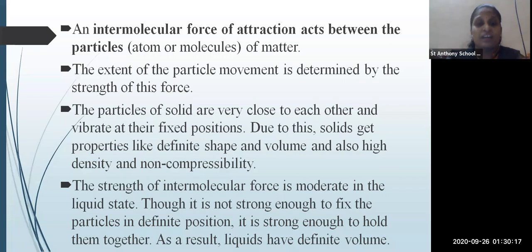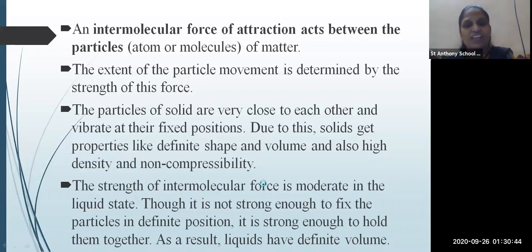Here you can see the property of solid is that it has definite shape and definite volume, but in liquid the particles are not stable, so they cannot obtain a definite position or shape. But the force is strong enough to hold the particles in the liquid state together.